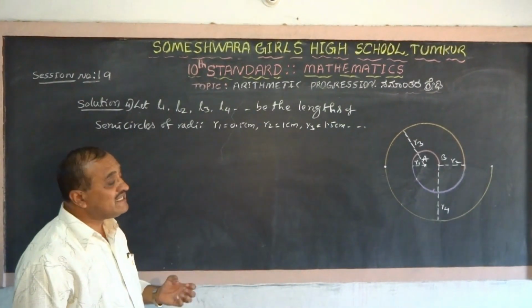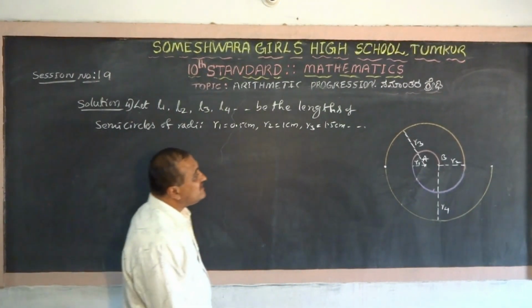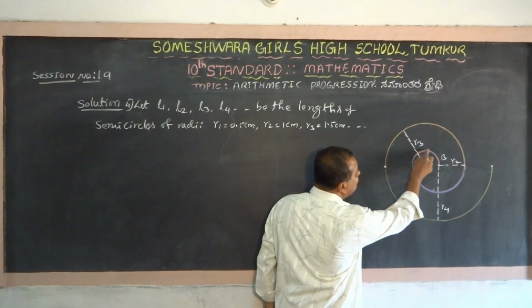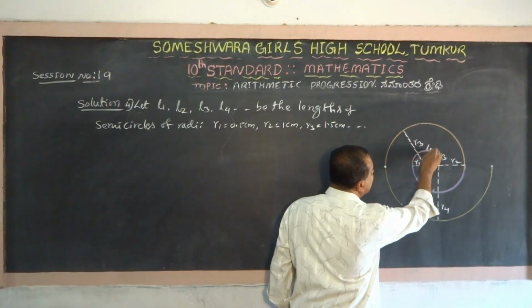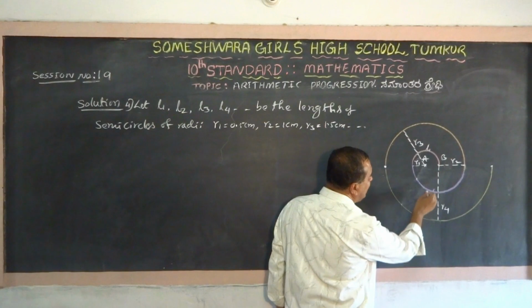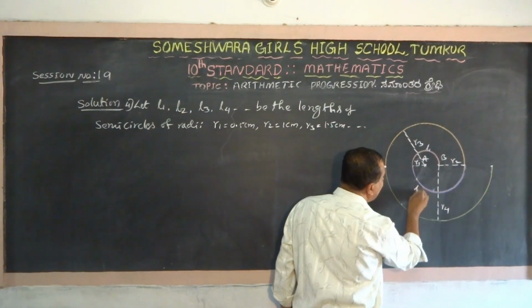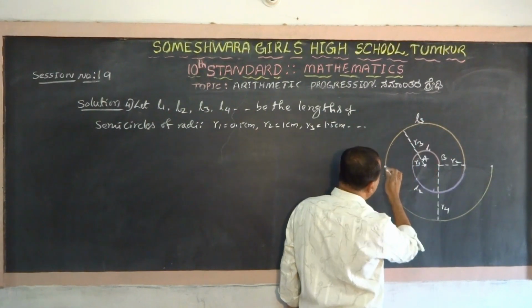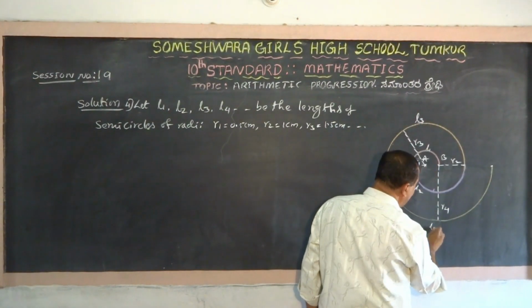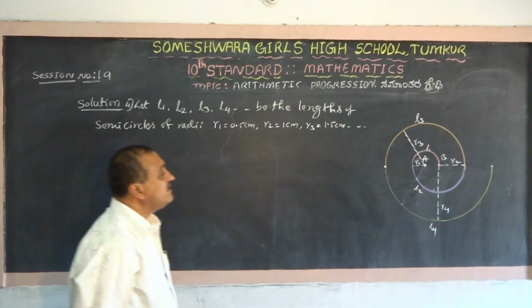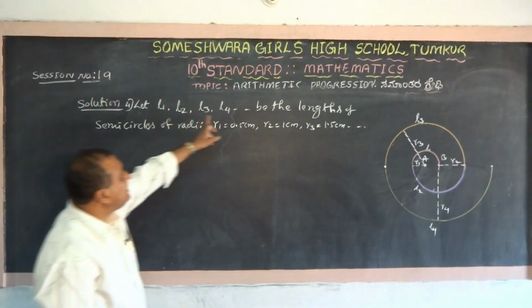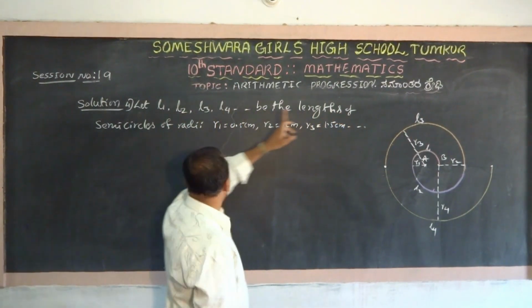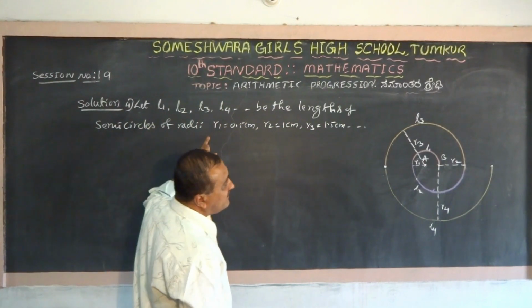So now let us say, what is the length of this semicircle? Let us consider it to be L1, and let this length be L2, this length L3, and this length L4, like this. L1, L2, L3, L4 etc. be the lengths of the semicircles of radii